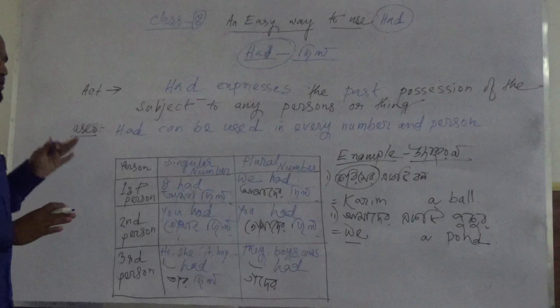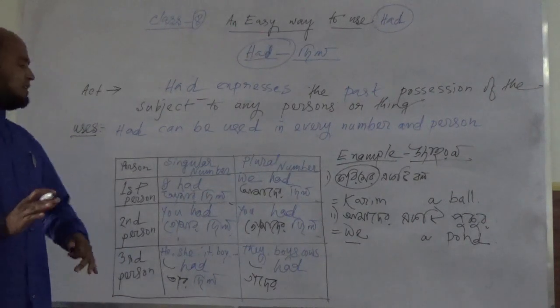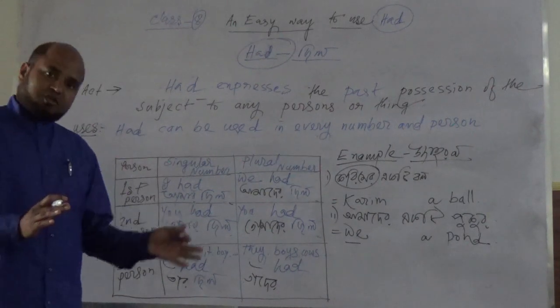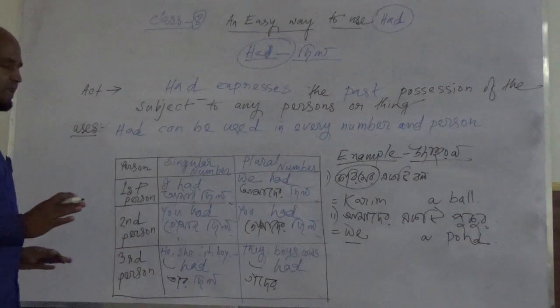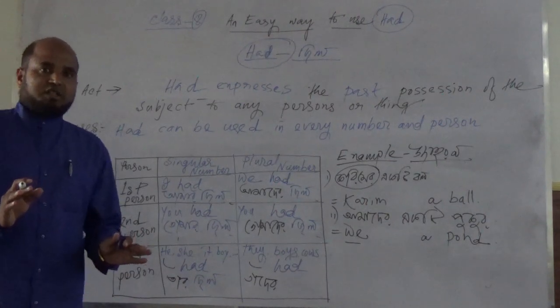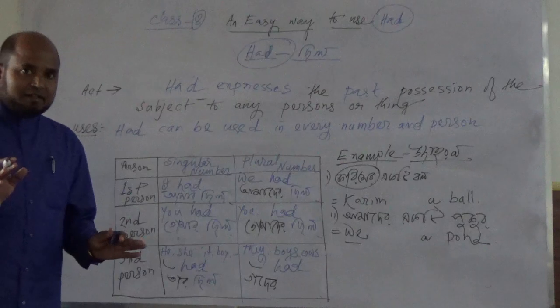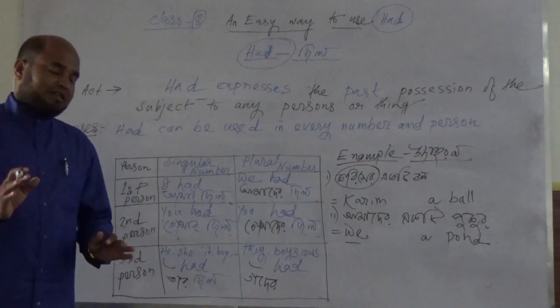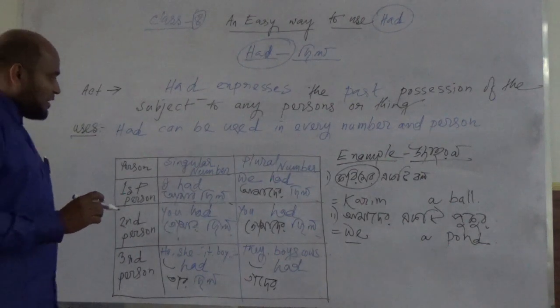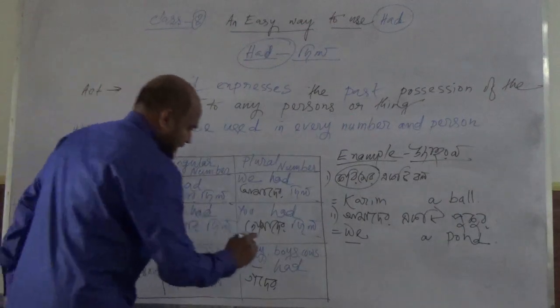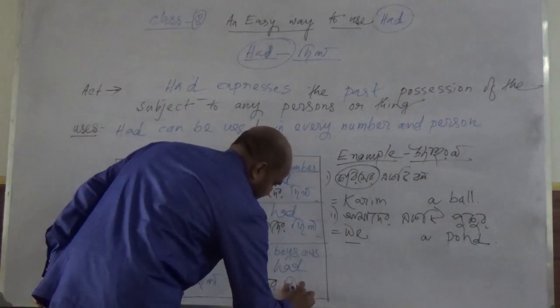Okay? Our school had, amader school chilo; our headmaster had, amader pradhan shikshakar chilo. That may be any kind of sentence to describe the past possession of the subject. Is it clear? Does it make sense to you? Okay, thank you. The boys, they had, that means tader chilo.